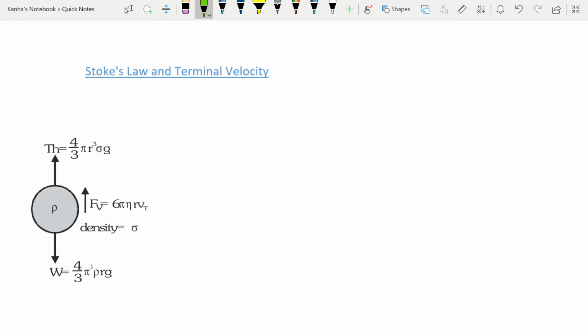Let's talk about Stokes' law and terminal velocity. Stokes showed that if a small sphere of radius r is moving with a velocity v through a homogeneous medium which has a coefficient of viscosity eta, then the viscous force acting on the sphere is nothing but F viscous equal to 6 pi into eta into radius into v.